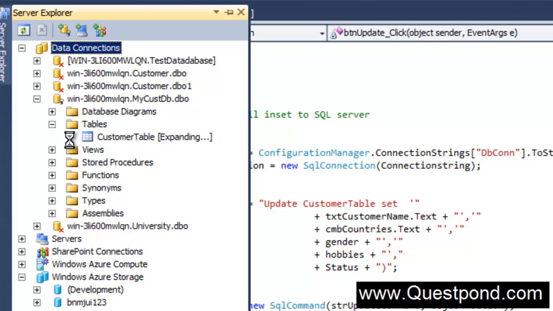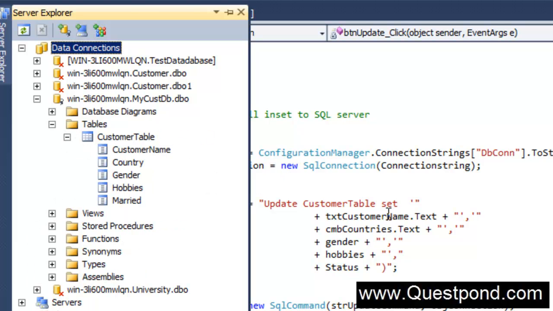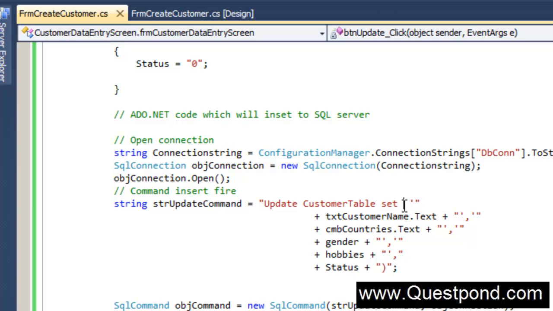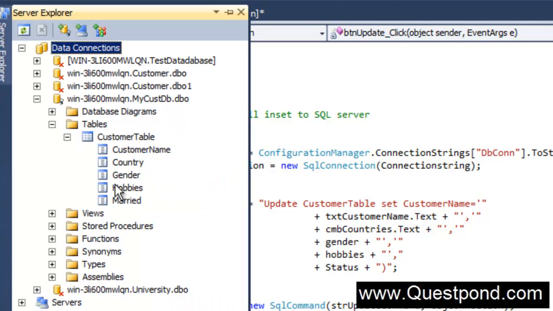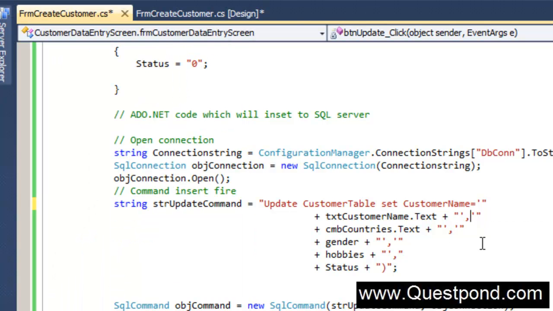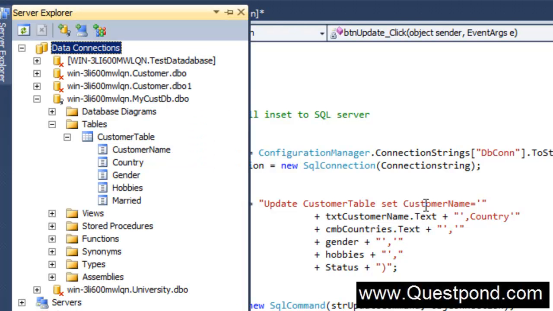So you can see that the field name is CustomerName, so we have to say set CustomerName equal to whatever is typed in the txtCustomerName text. Now the second field, let's see what the second field is. The second field is Country, so we're going to say okay, the country value will be set from the combo box cmbCountries.